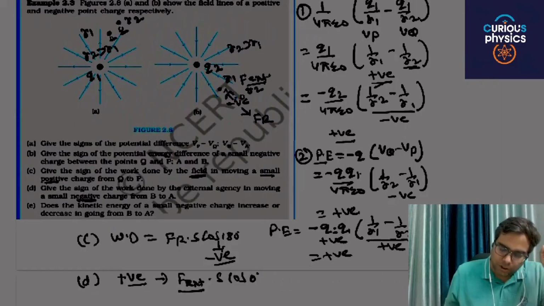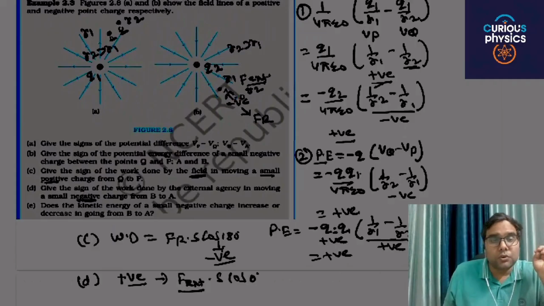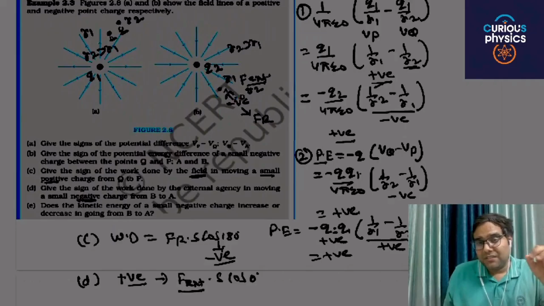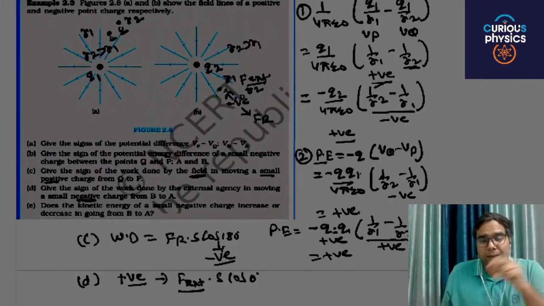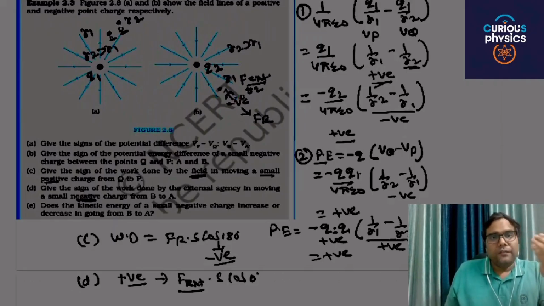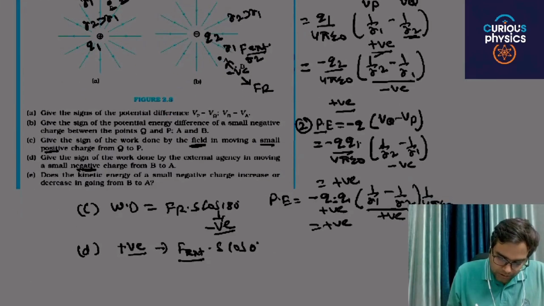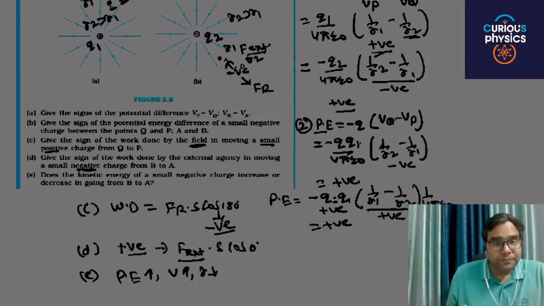And the last one is, does the kinetic energy of a small negative charge increase or decrease in going from B to A? If you go from B to A, then the potential energy will increase. Why? Because potential energy is equal to Q into potential, and the potential will increase because R will decrease. That's why the kinetic energy will decrease.